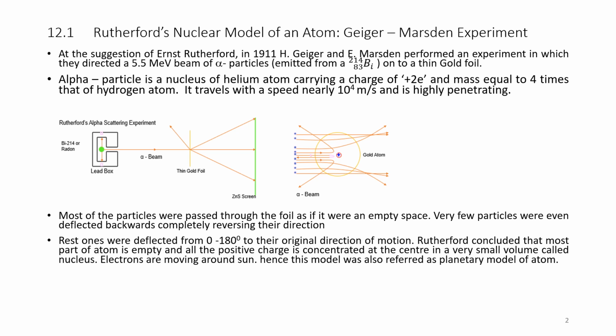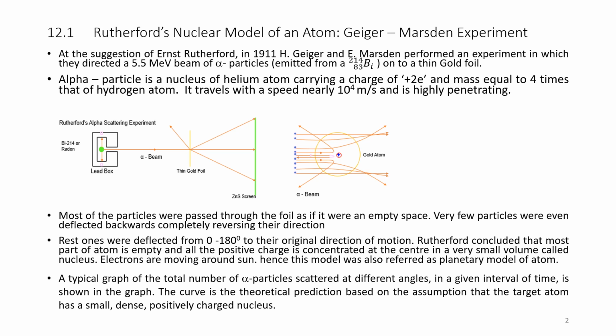Rutherford concluded that most of the atom is empty and all the positive charge is concentrated at the center in a very small volume called the nucleus. So, he called the central part of the atom the nucleus. Most of the part in between, the electron orbit, is empty, and all the positive charge is concentrated at the center in a very small volume called the nucleus. Electrons are moving around the nucleus. Hence, this model was also referred to as the planetary model of the atom.